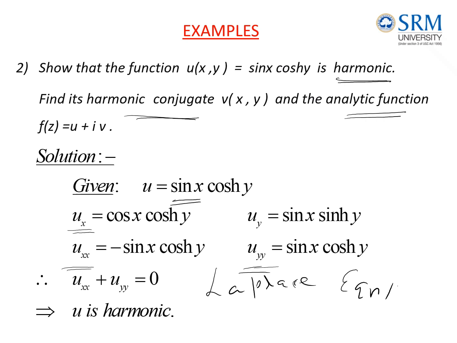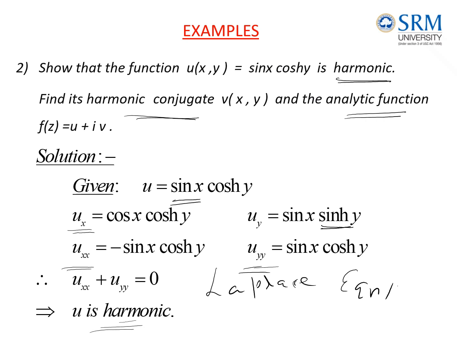uxx equal to minus sin x cos hy. For uyy, we need to differentiate uy partially with respect to y. Partially differentiating sin hy, we get cos hy. Then we need to check whether uxx plus uyy equals 0. Adding these, we get 0. Therefore it satisfies the Laplace equation. Hence we conclude that u is a harmonic function.